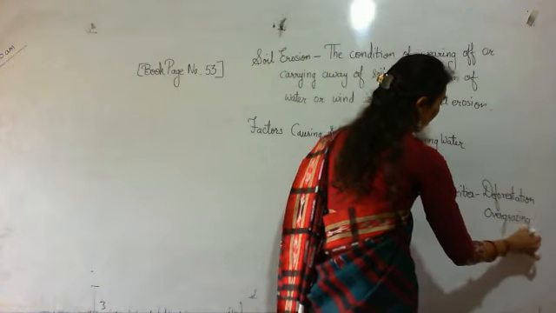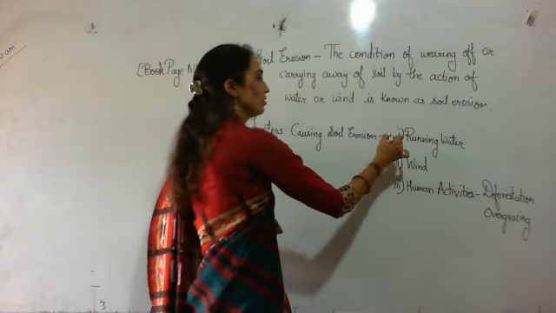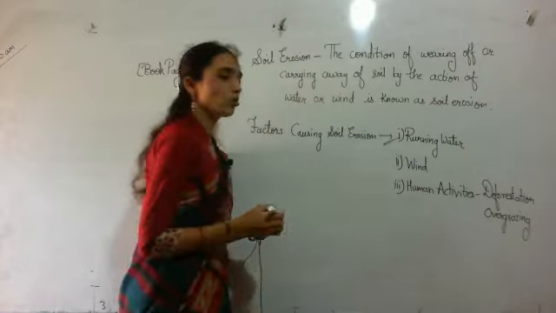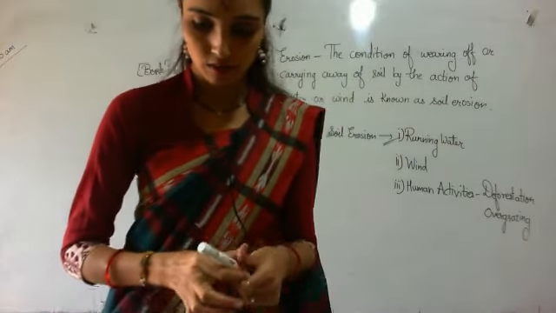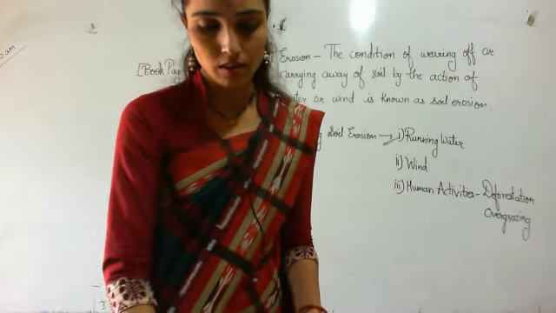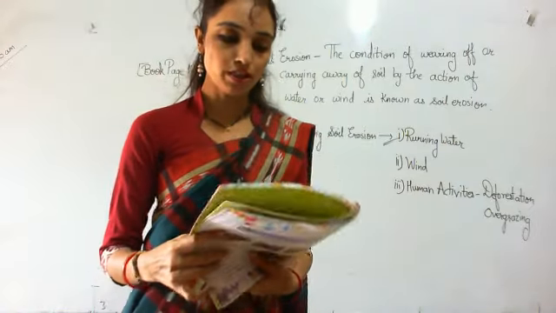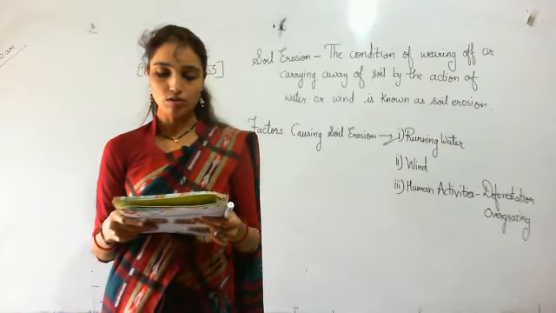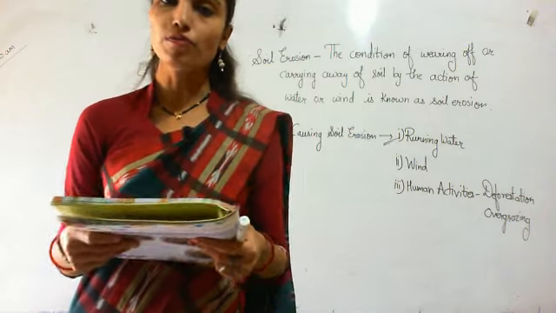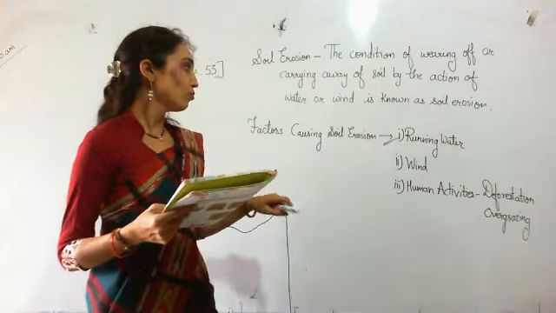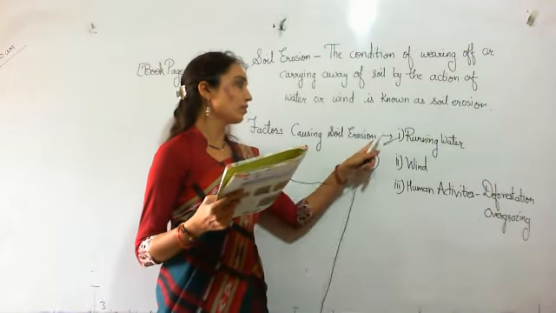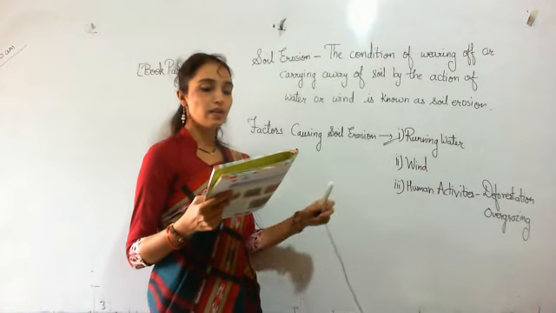Okay, now we will discuss running water. Running water causes the maximum amount of soil erosion. So the factor mainly important for soil erosion is running water.